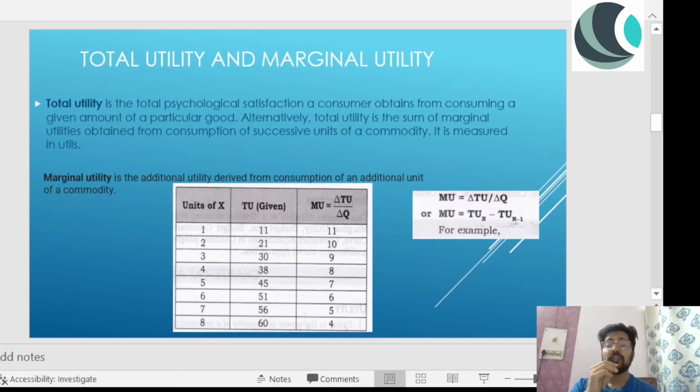So utility will be added, and the total, let's suppose I'm getting 10 utility from one glass of water, then my total utility will be 40 in the example which I have explained, because 10, 10, 10 per glass, and that will be 40 in total, right? And what is marginal utility? Marginal utility is the additional utility derived from consumption of an additional unit of a commodity, right?